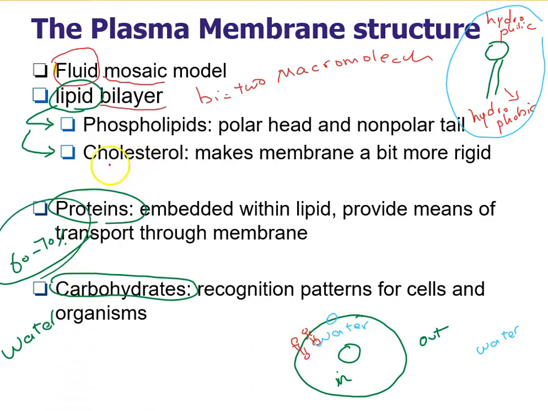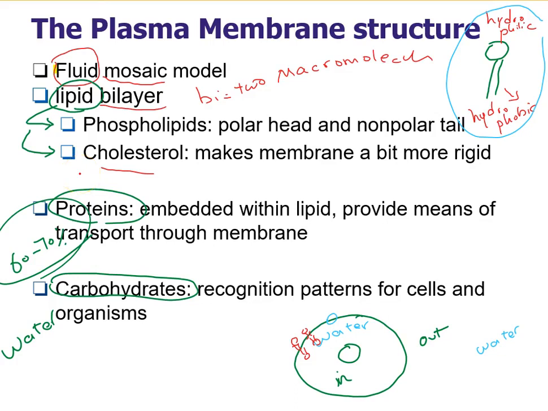Next is cholesterol. Cholesterol is another type of lipid found between the phospholipids of the plasma membrane, which makes the membrane a little bit rigid. We can say the cholesterol regulates the fluidity of the plasma membrane. In the area where there is high cholesterol, it's more rigid, and the area of the plasma membrane which has less cholesterol is less rigid, or more fluid.